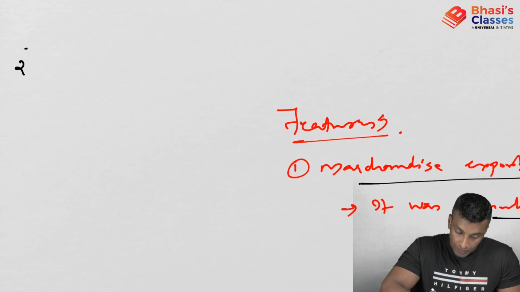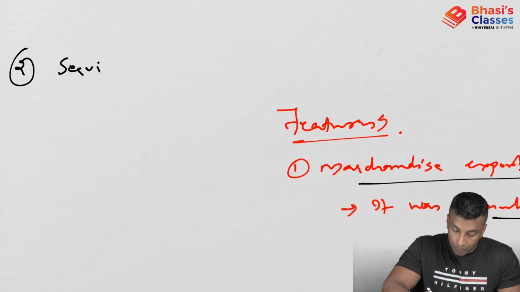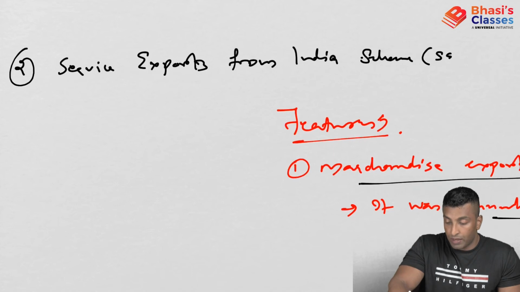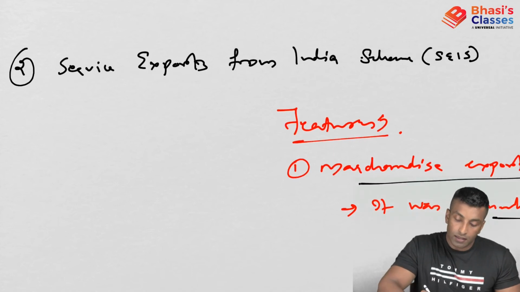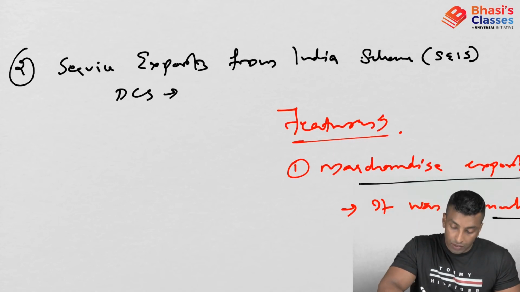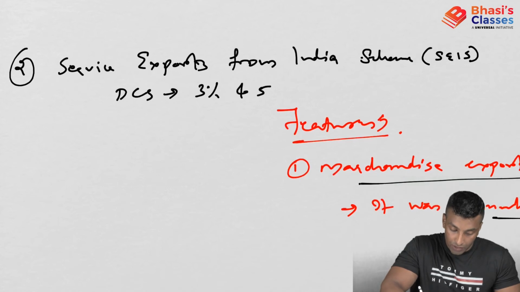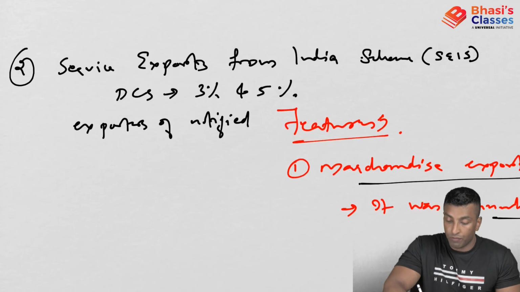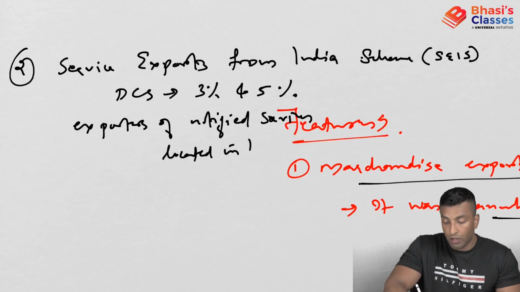Second one, the Service Exports from India Scheme. Under this, again DCS was provided, 3% and 5% of the value of exports, to exporters of notified services located in India.